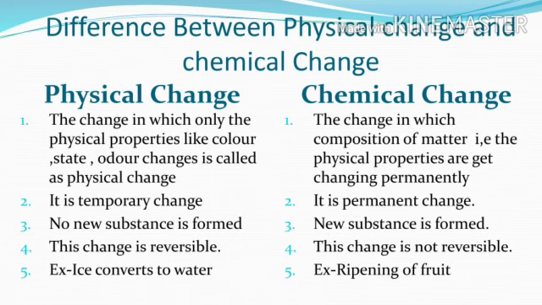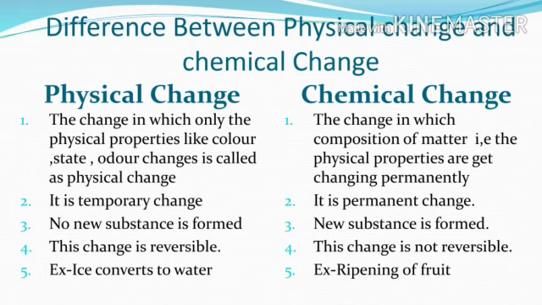In case of physical change, the change in which only the physical properties like odor, state, or color change is called a physical change. While in case of chemical change, the change in which the composition of matter, that is the properties, change permanently is called a chemical change. Physical change is a temporary change, while chemical change is a permanent change. In physical change, no new substance is formed, but in chemical change, a new substance is formed.